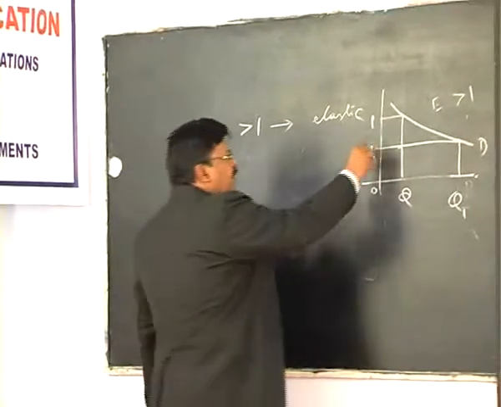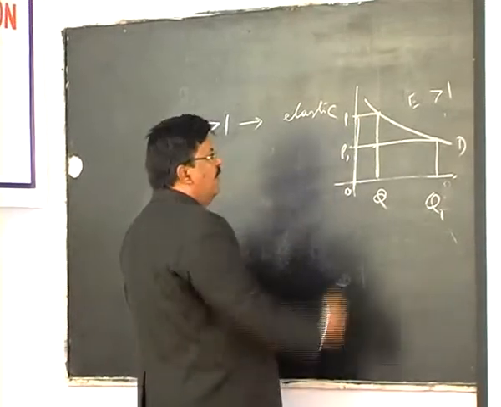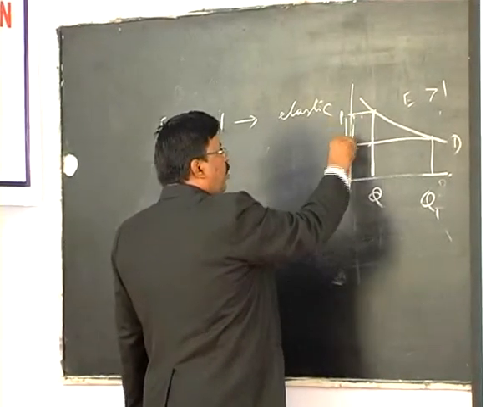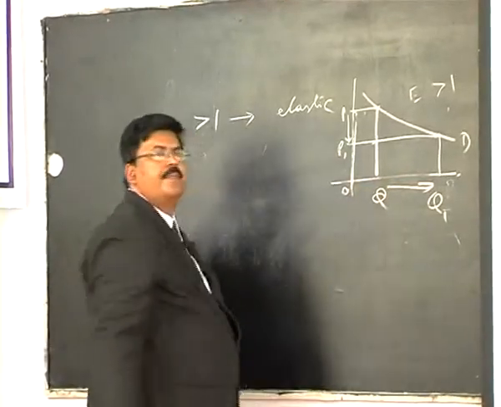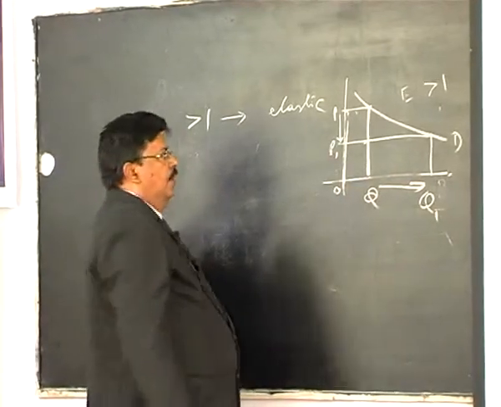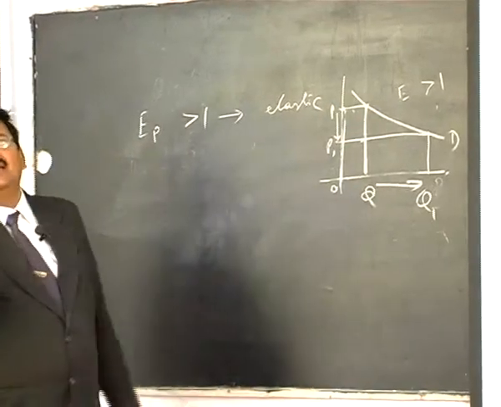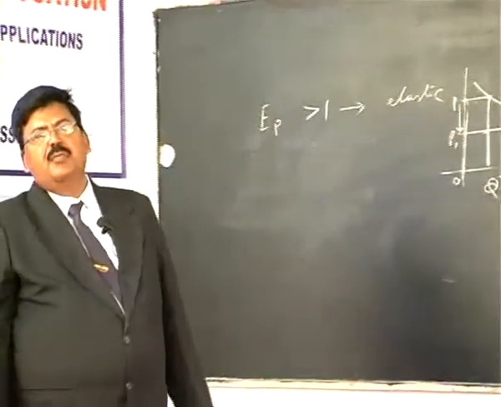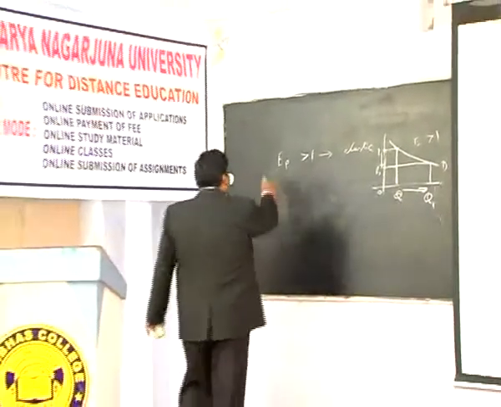When price declines from OP to OP1, quantity increases from OQ to OQ1. So this is called elastic, that is, quantity is highly responsive to a given change in price. That is the first type.